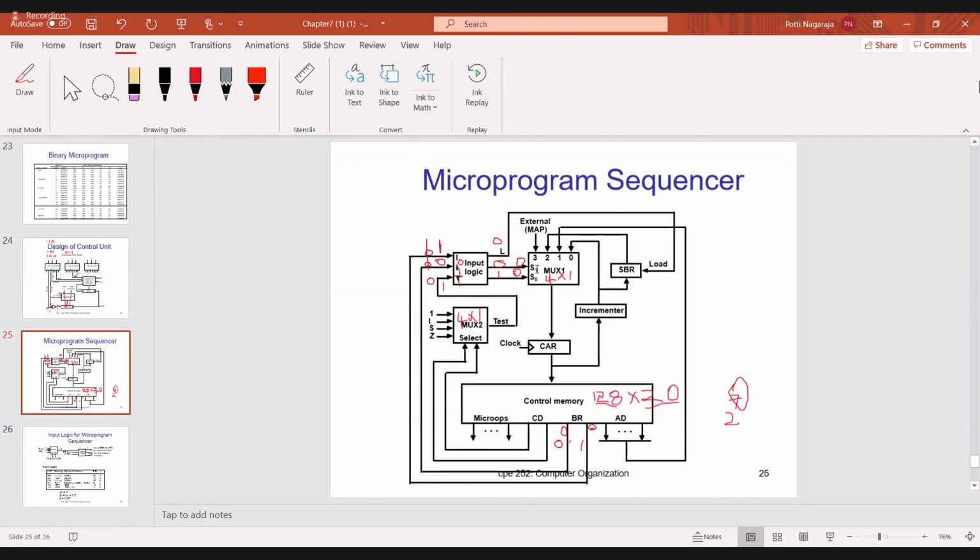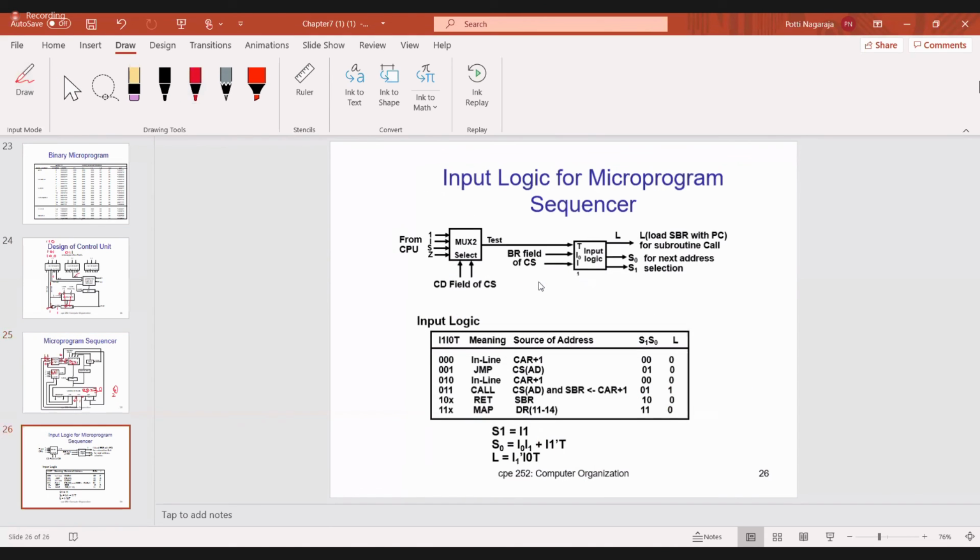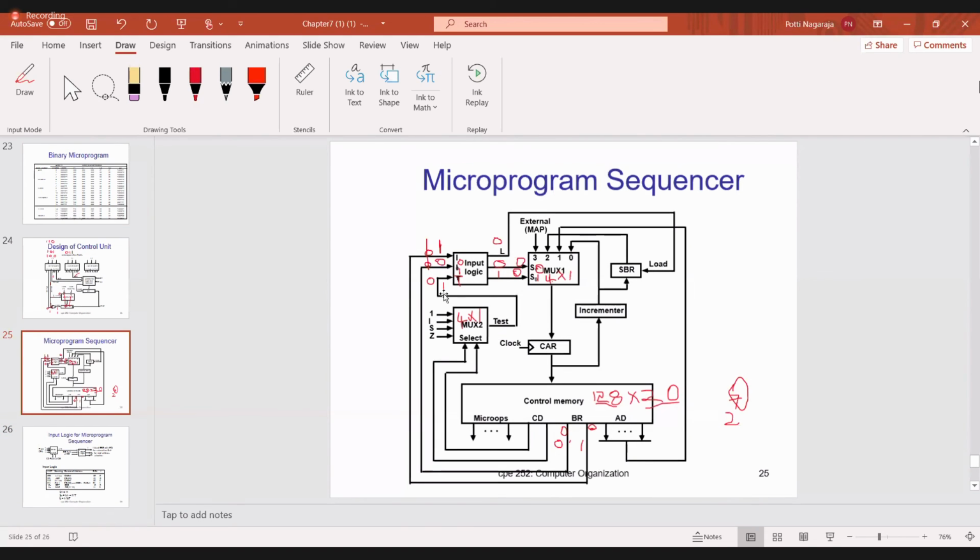So now can anyone say, when it is 0, 1, which line will be selected? First line, sir. S1 is 0, then S0 is 1. That is what is there, see if you like. 0, 1, 1. S1 is 0, S0 is 1. So 0, 1, and L is 1. What is the L value? L value is 1. So what will we do? Anyone tell me, what will we do now?